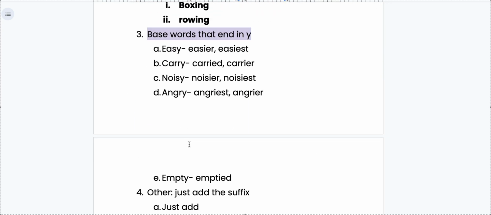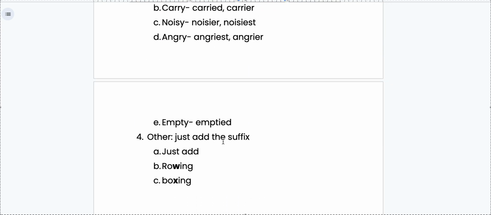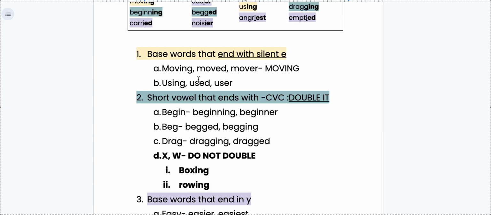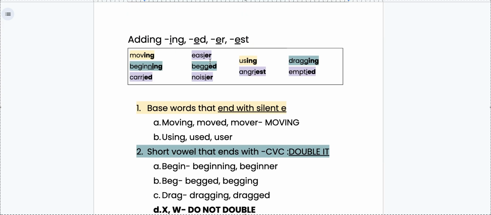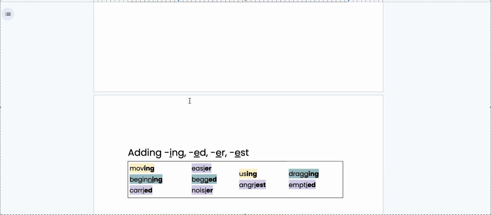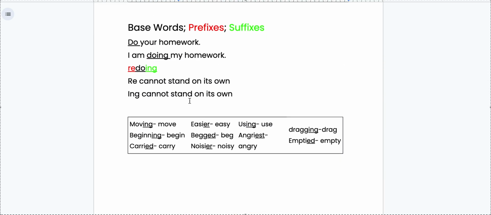Okay? And then, like I said, our last rule, it really wasn't something that we're covering this week, but in case these rules don't apply, all you do is you just add the vowel suffix in. You just add it in. If it ends with a W, if the base word ends with an X, you just add it in. All right? So if you have any questions, please let me know. This is now the end of this lesson.